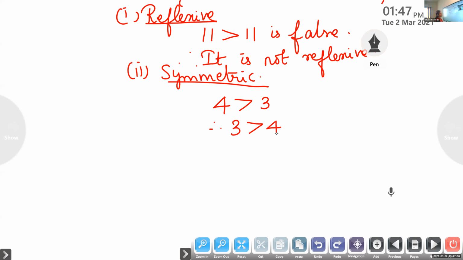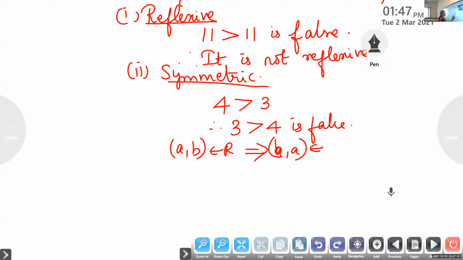A is related to B means we should have B related to A. So 4 is greater than 3, but is 3 greater than 4? No, this is also false. So (a, b) belongs to R does not imply (b, a) belongs to R. Therefore, it is not symmetric.